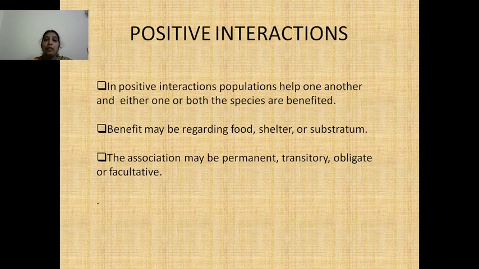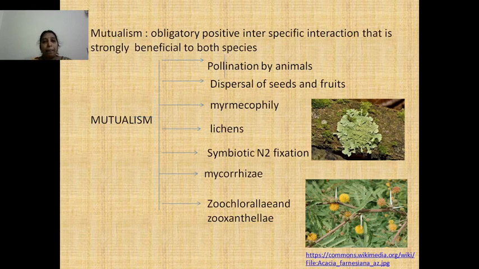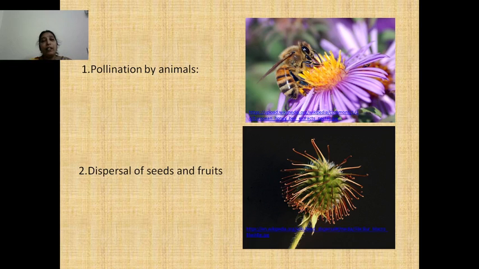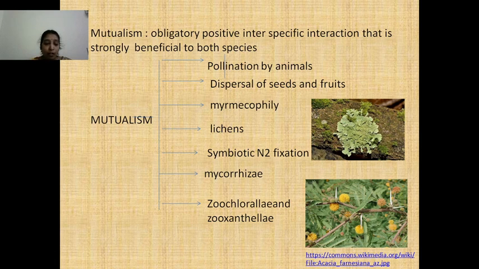And sometimes they may be facultative, depending upon the situation, or they may be obligate, that is necessary completely for their life. So interactions may be obligate or facultative. These positive interactions include mutualism and commensalism.